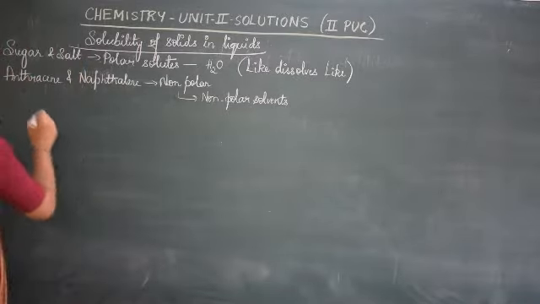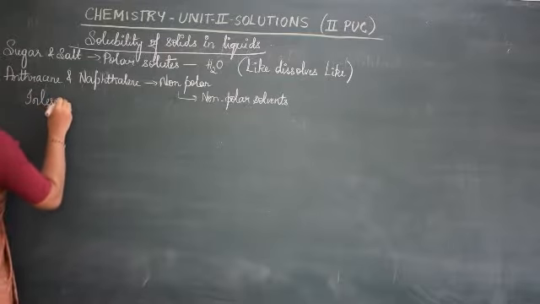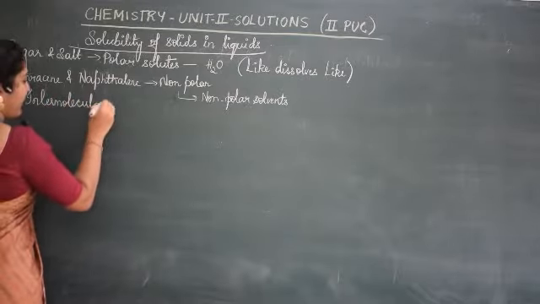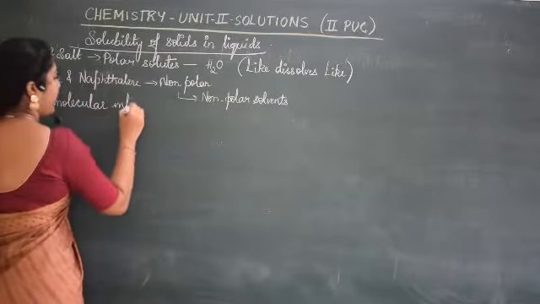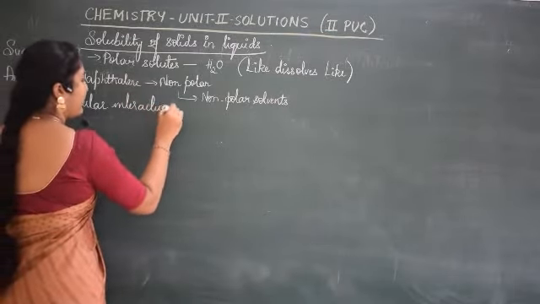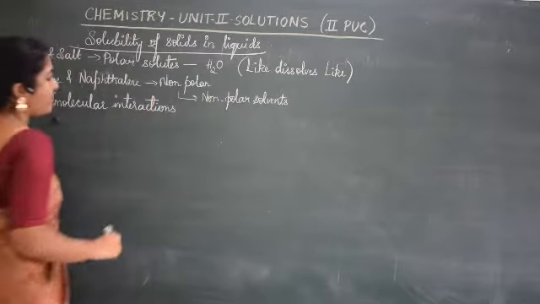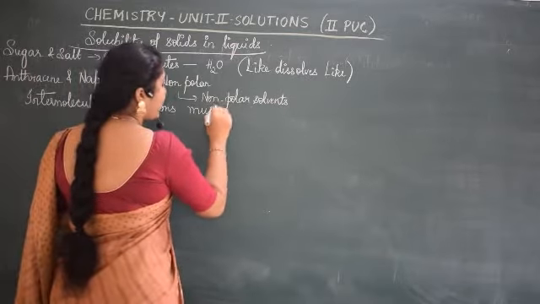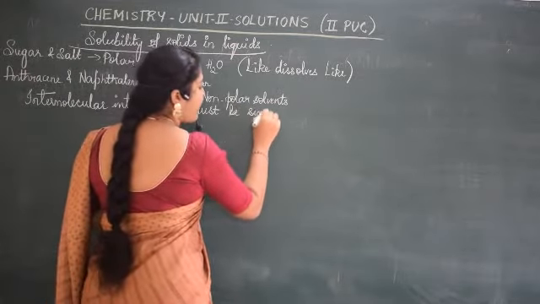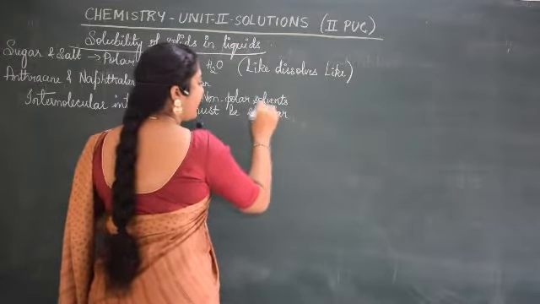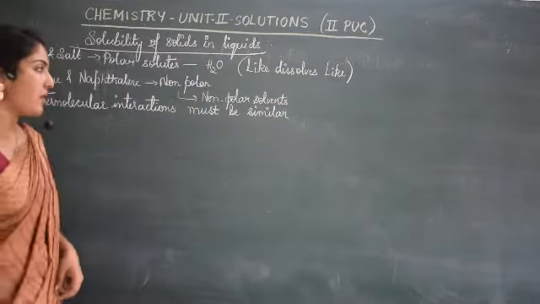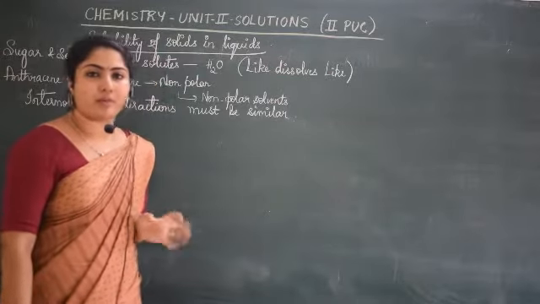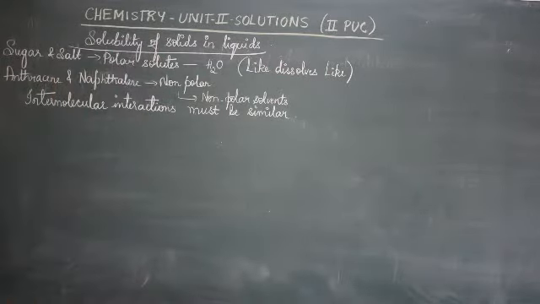Why? The reason is because intermolecular interactions will be different if you try to take the things vice versa. Intermolecular interactions must be similar. If this can happen, then we say solubility can take place, or we can study the concept of solubility, or we can see the dissolution process taking place there. Now under this we will learn different aspects of what is dissolution.